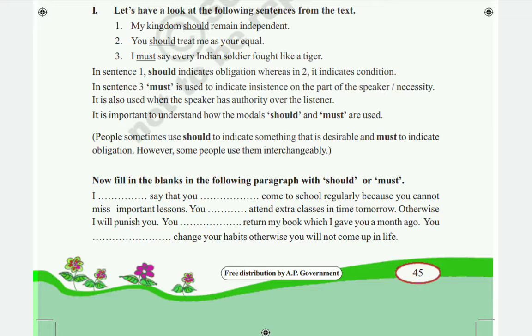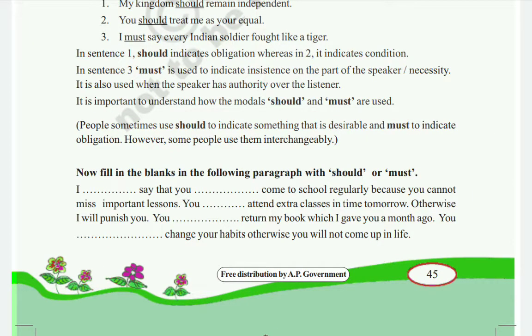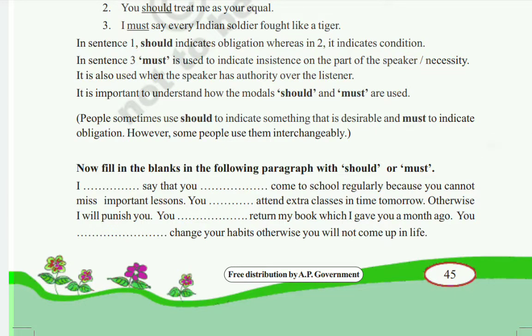Here they are given some blanks, children. These blanks we have to fill with should or must. First one: I dash say that you dash come to school regularly because you can't miss important lessons. So I must say or should say. Here we are telling someone, so: I should say that you must come to school regularly because you cannot miss important lessons.